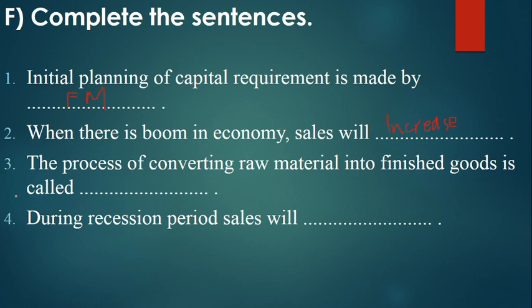Point number third, the process of converting raw material into finished goods is called production cycle. Point number 4, during recession period sales will decrease. In boom period sales get increased. Now in recession period, people don't have enough money to purchase something, so in such case you can say during recession period sales will decrease.